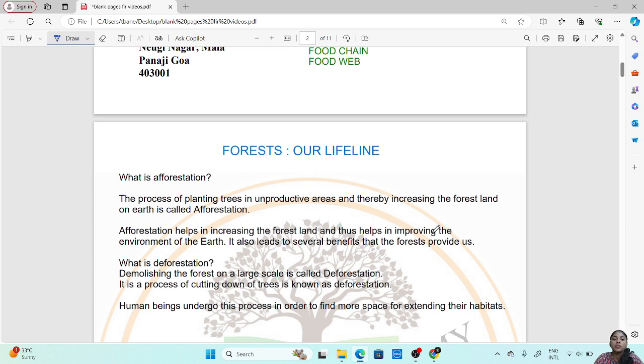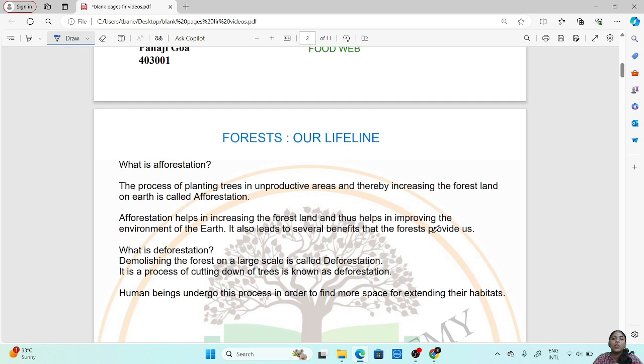Then forest will regulate the flow of rainwater which falls on the earth. Then they will control forest fires. Then the forest will also help in the exchange of gases. That is, it will take up the carbon dioxide and give out oxygen. Hence, it will also purify the air.